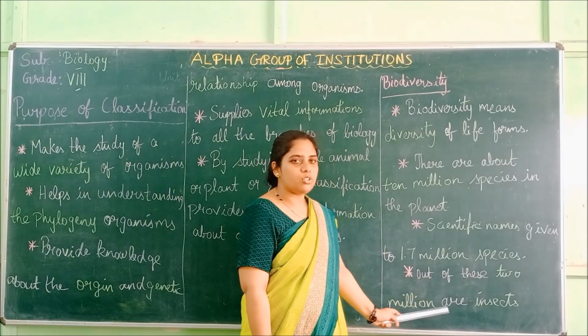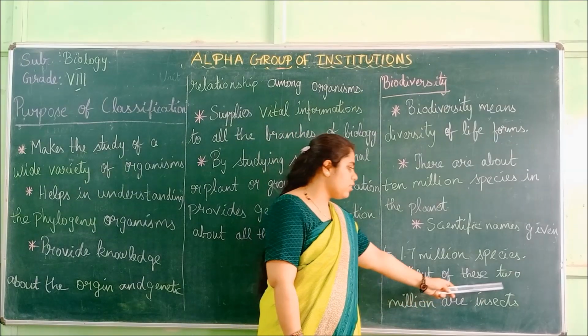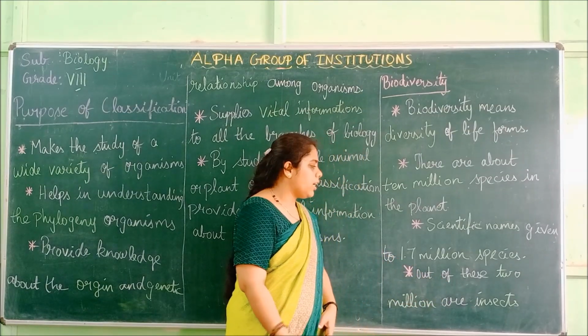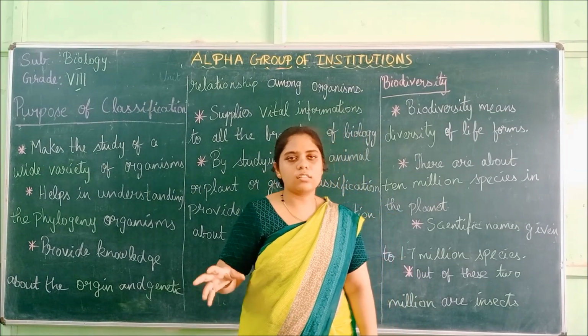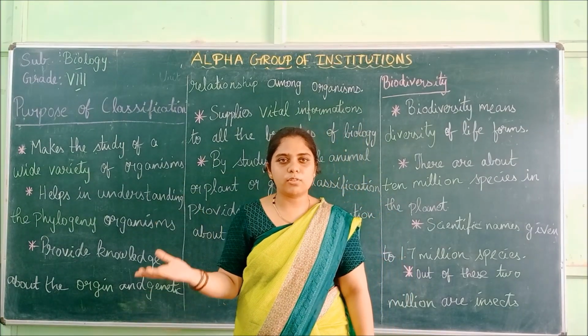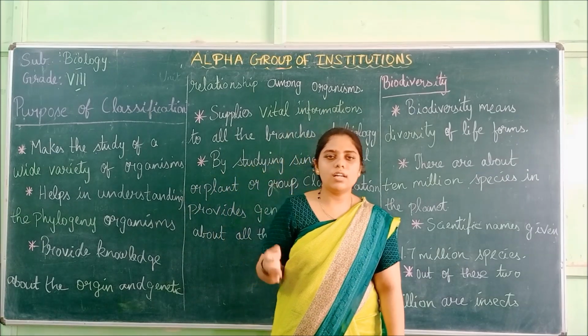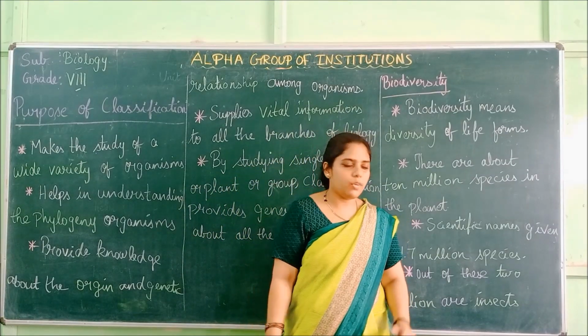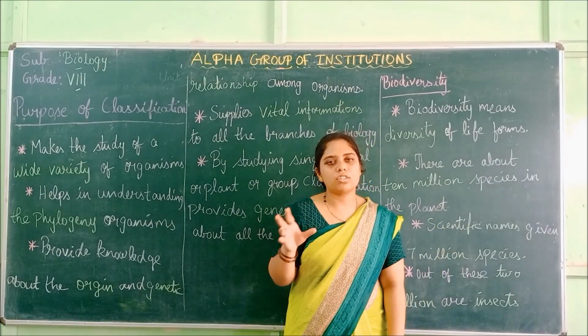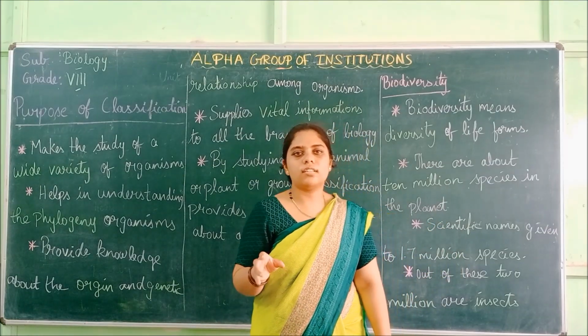I think you have got an idea about what classification is, the different types of classification, their advantages, disadvantages, the purpose of classification, and finally an introduction to biodiversity.